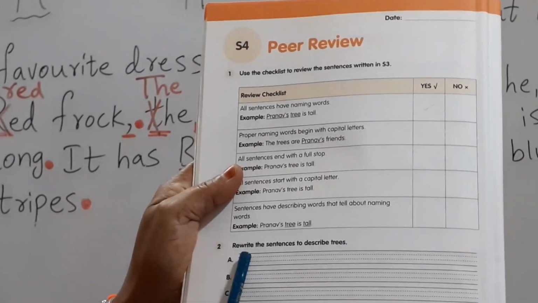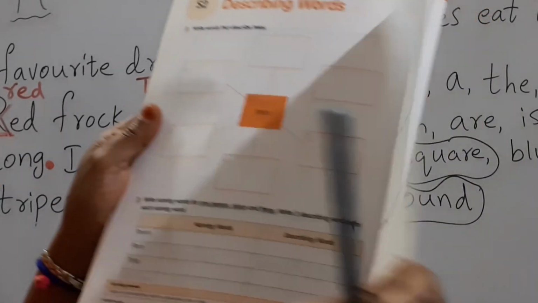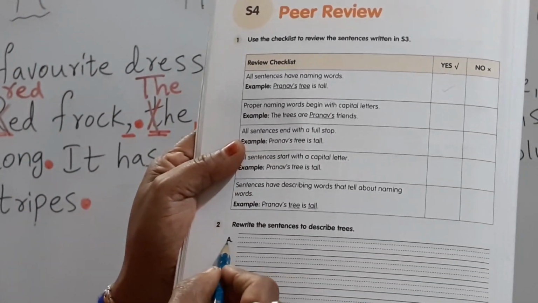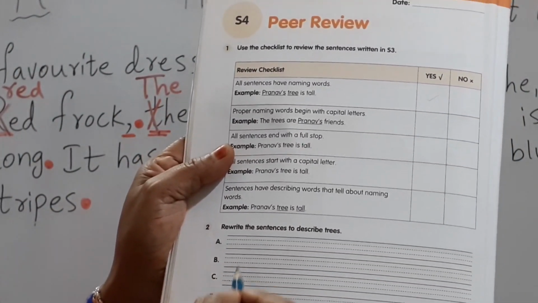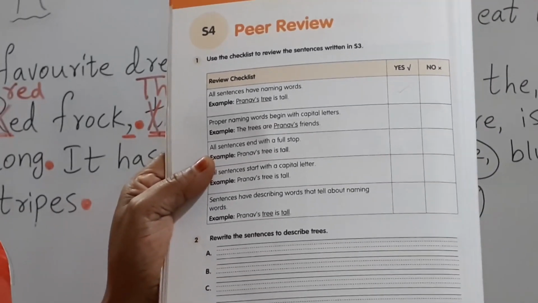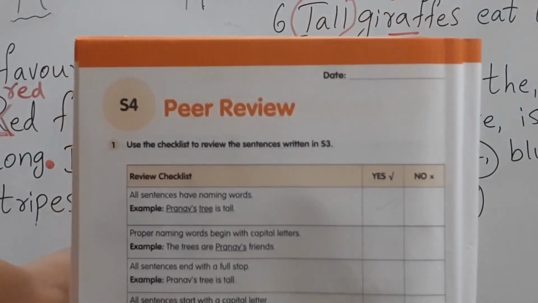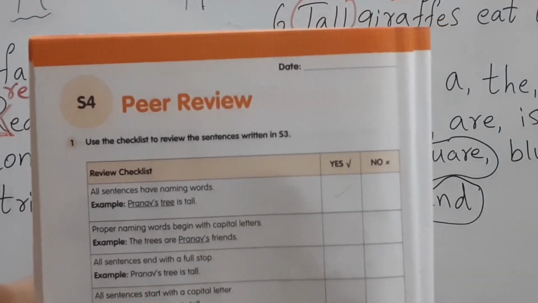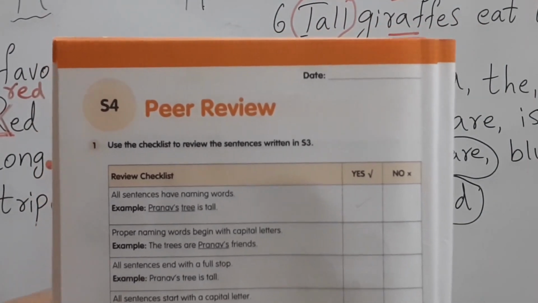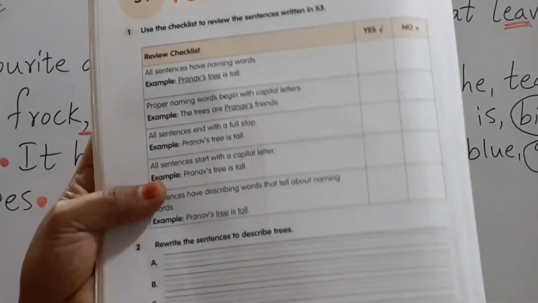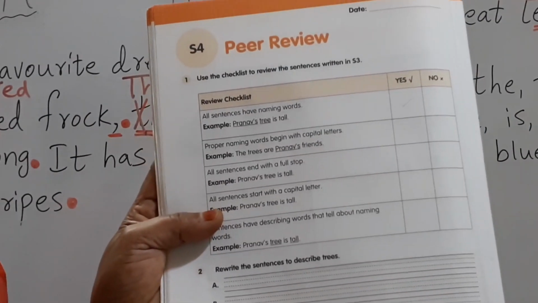So what he is asking us, here you have written 2 words. They told us to describe, only use words to describe. So here what you have to do is use those words, and write a total of 5 sentences using the describing words. So there I have written a number of describing words. Keywords are there: big, small, long, green, red, black, round, tall. You can use any of these keywords, and you have to make sentences to describe the trees.